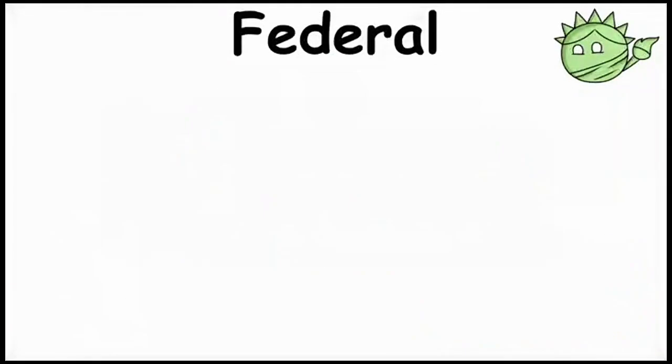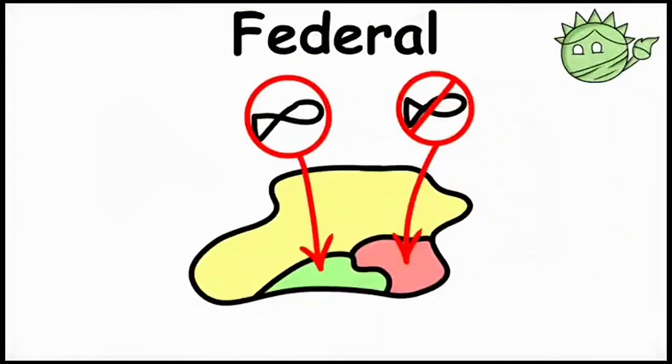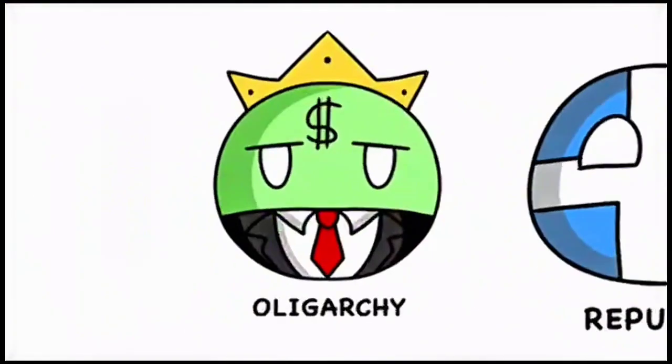One of the biggest drawbacks of a federal form of government is the possible economic inequality between different regions, because some territories have better access to certain resources that other territories can't have access to. Oligarchy.